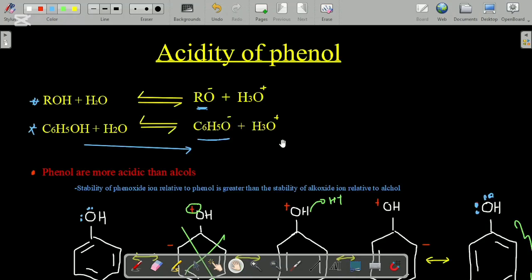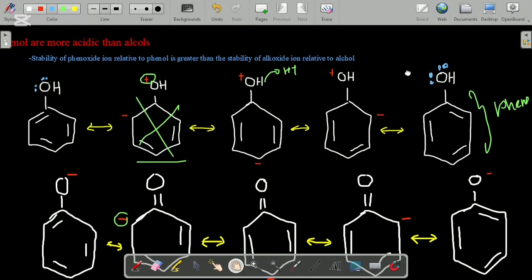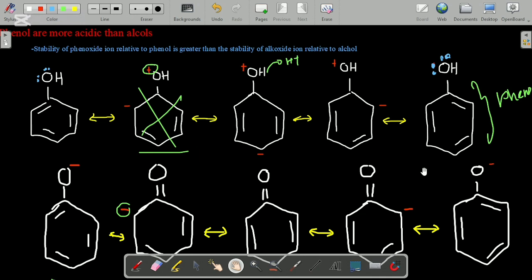Now let's recap what we have learned today. We learned that the acidity of phenol is greater than the acidity of alcohols. The reason is that the stability of the phenoxide ion relative to phenol is greater than the stability of the alkoxide ion relative to the alcohol. We discussed with these resonance structures how the phenoxide ion becomes stable.